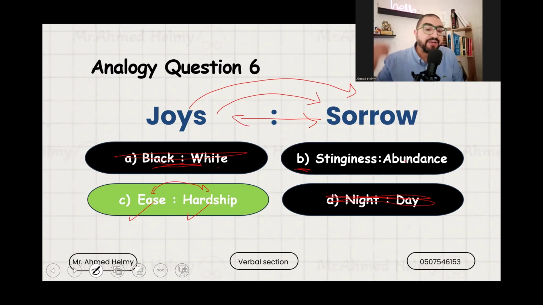You always have to give a second thought to the relation between the words, because all of the choices might give you the same relation, but there is a slight difference, just like ease and hardship, stinginess and abundance, black and white, and night and day. Take care of those kinds of questions because they always need clear thinking from you. Let's carry on.